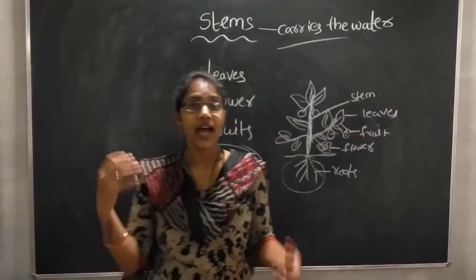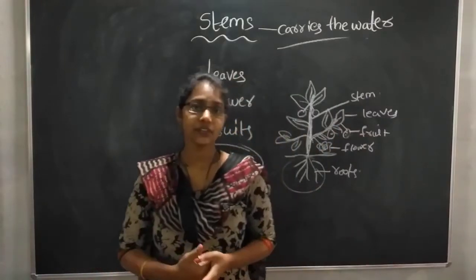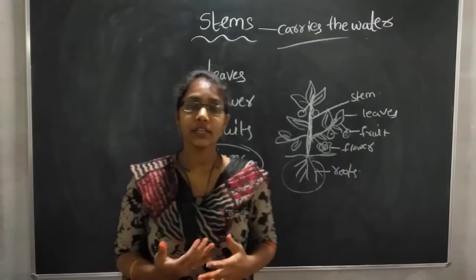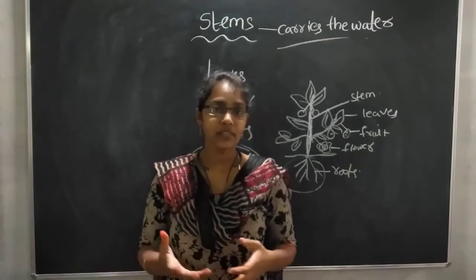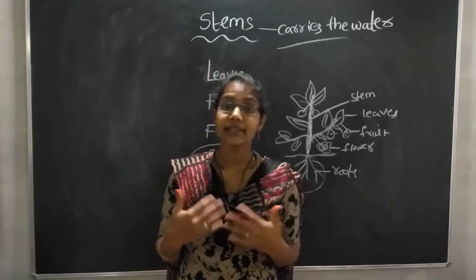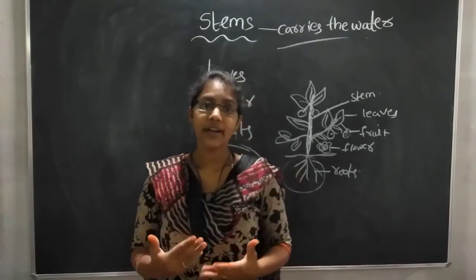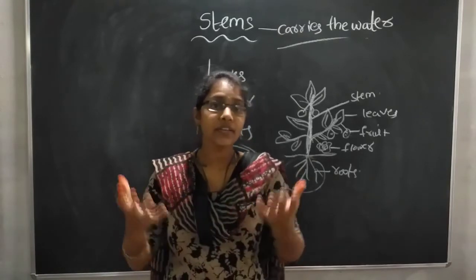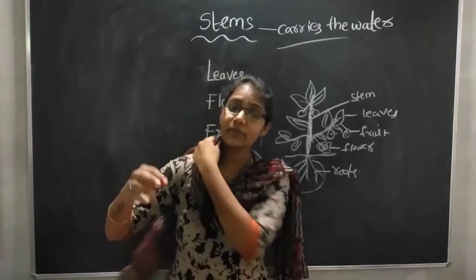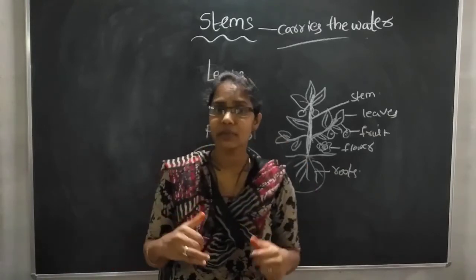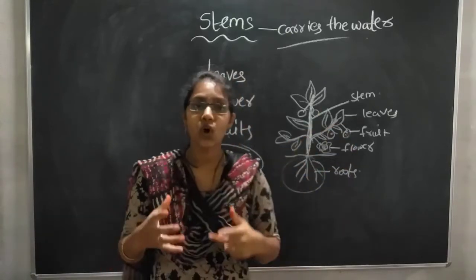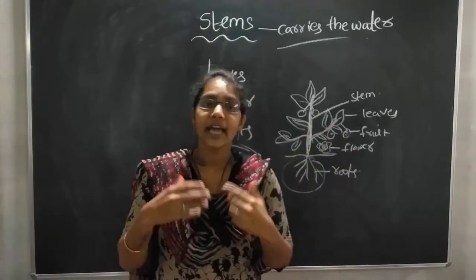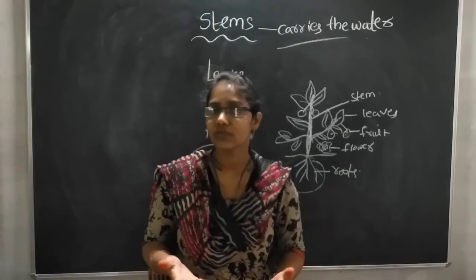Yes children, we have seen the activity, we have done the activity of the flower changing. If we kept the white flower in the red colored water, what happened? The flower turned somewhat red. Yes. So what do we conclude from this experiment, children? Yes, the stem absorbs the water and carries water to different parts of the plant.